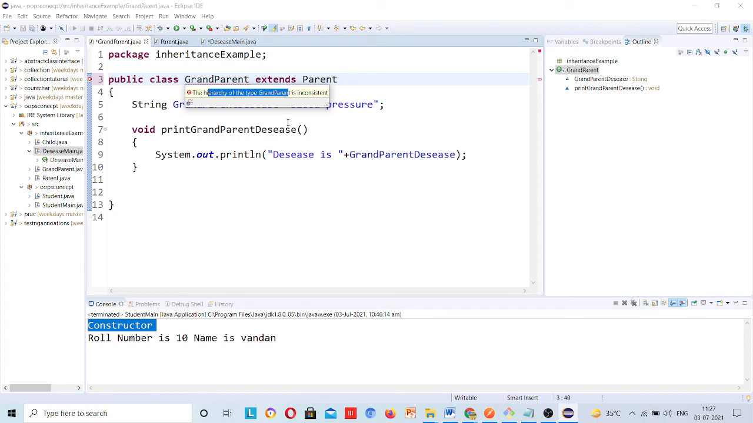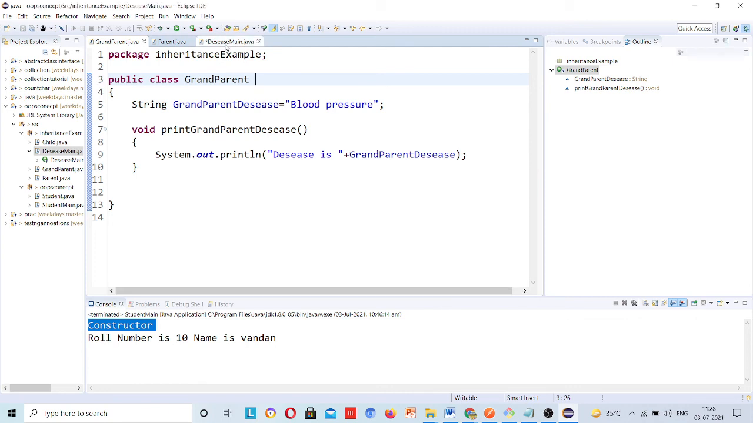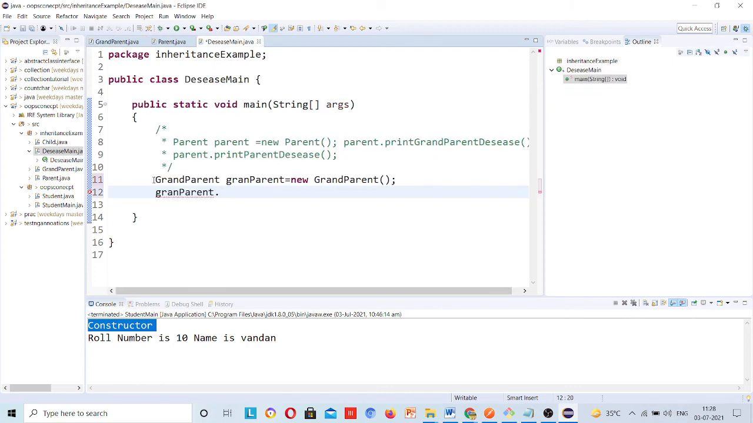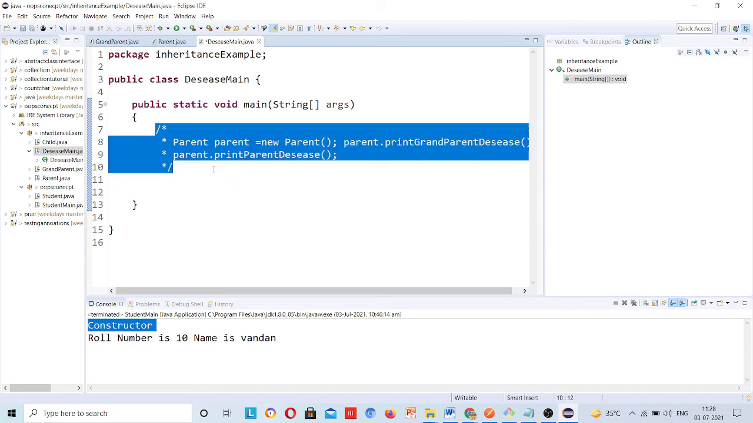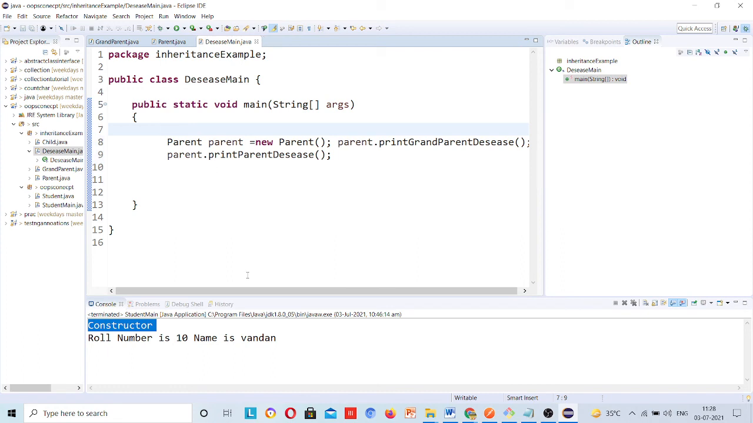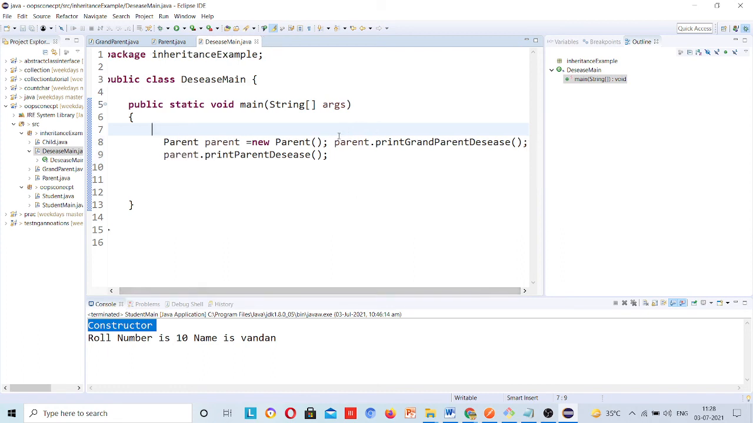What does it mean? Cyclic inheritance is not possible in Java, meaning I am extending my parent and parent is extending me. No, it is not possible in Java. Now this is a similar way. If you got it, then just go to the topic and this one.